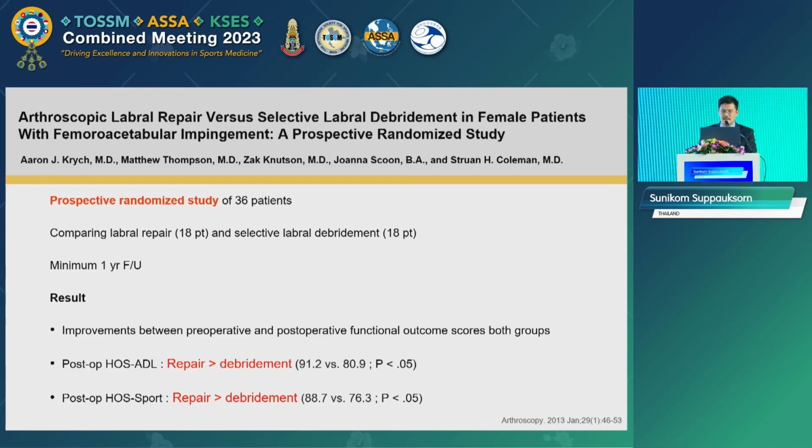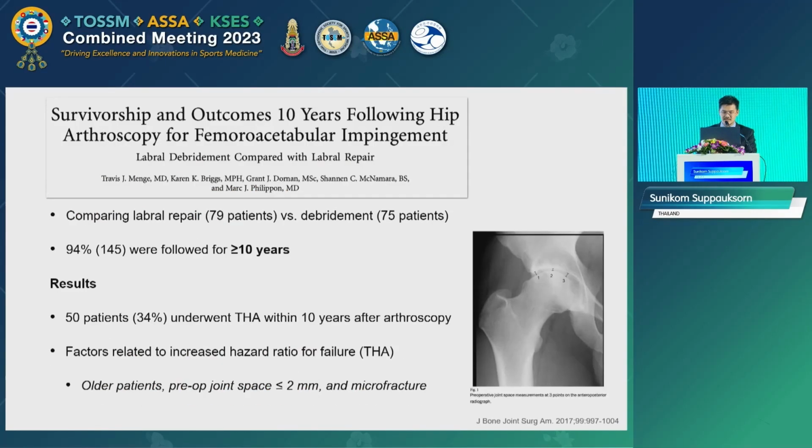However, the problem with these early studies is that oftentimes they include very different patient populations, where young active patients with healthy cartilage tissue get the labral repair, while older patients who have a degenerative labrum get the labral debridement, or the debridement cohort comprised patients treated early in the surgeon's career, while the repair cohort is from the later experience of the surgeon.